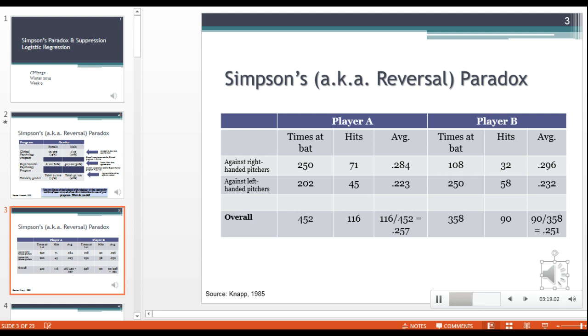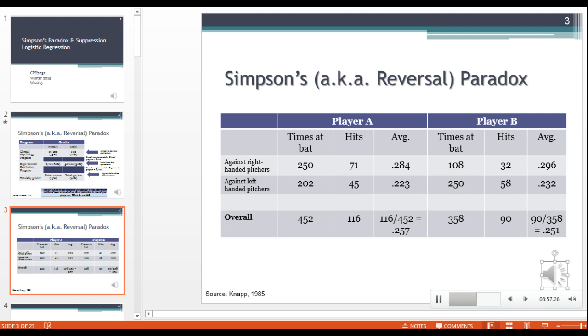So player A, it looks like, faced right-handed pitchers 55% of the time. And the way we calculate that, of course, is we look at the times at bat for the right-handed pitchers over the total times at bat. So we have 250 times at bat against right-handed pitchers over a total of 452 times, and that's 55%. For player B, on the other hand, we look at right-handed pitchers, the number of times that they were at bat against those, and we have 108. And then total times at bat, 358 times, and that is 30%.